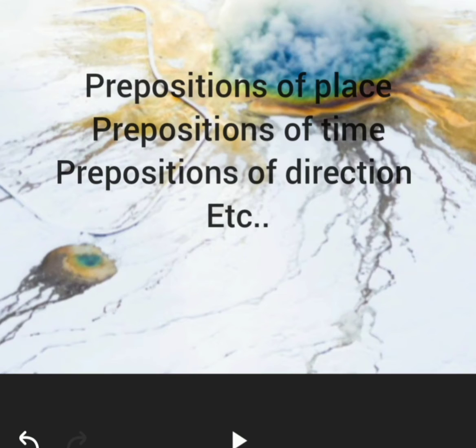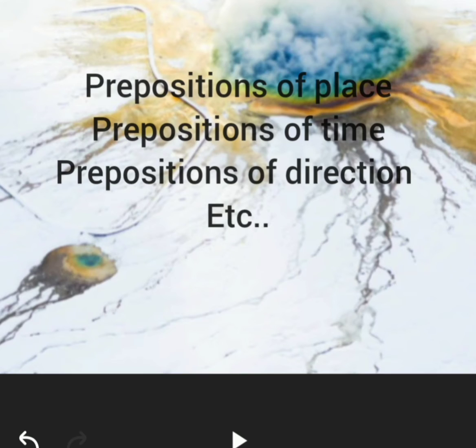The next one is prepositions of time, in which time it has happened. It also shows the time when something happens. By using the prepositions at, on, in, we can create sentences with prepositions of time.